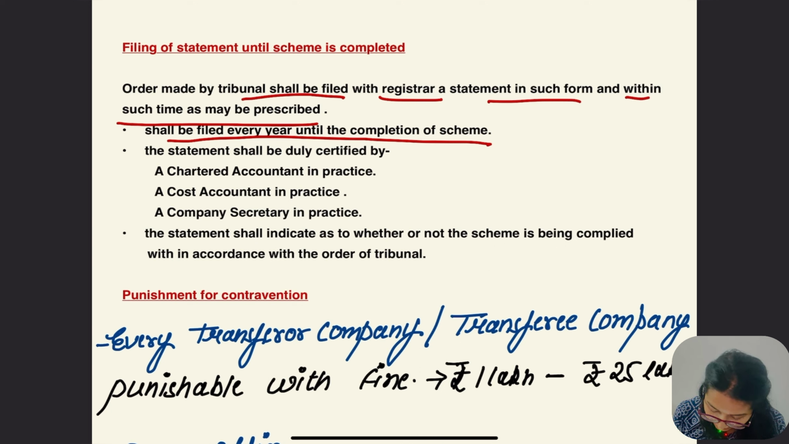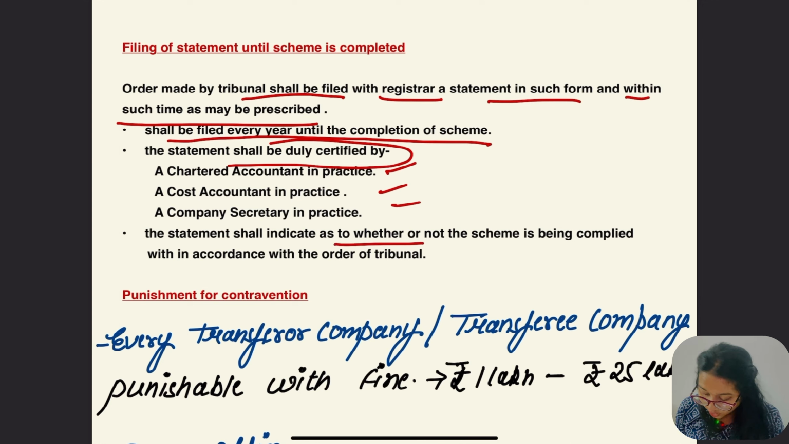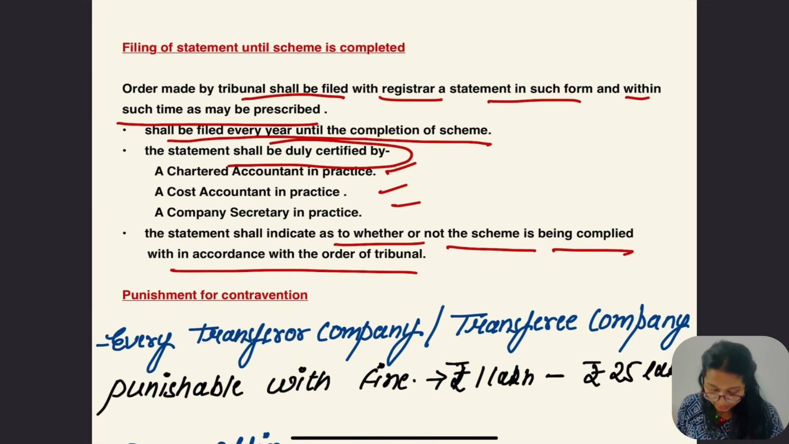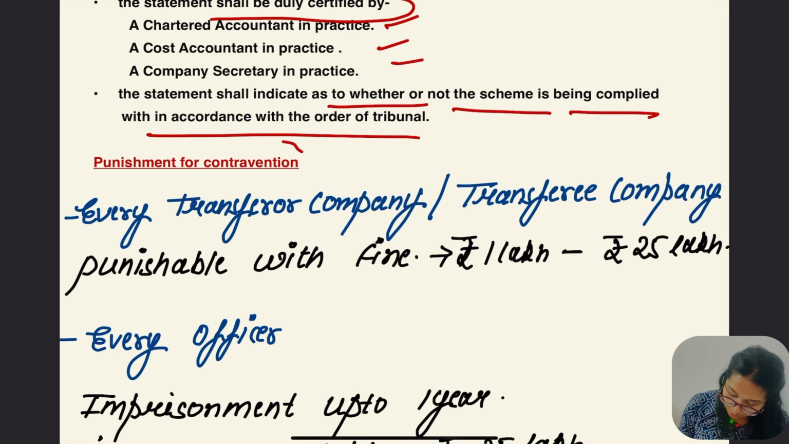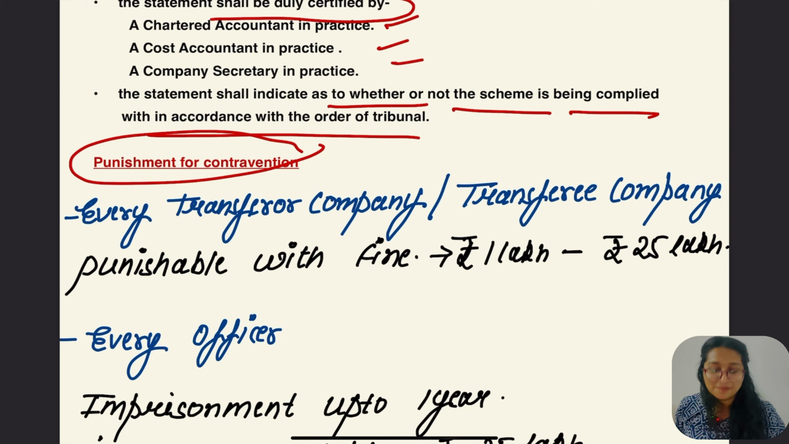The statement shall be duly certified by a chartered accountant in practice, a cost accountant in practice, or a company secretary in practice. Hope this point was clear. The statement shall indicate whether or not the scheme is being complied with in accordance with the order of the tribunal. Now there are some punishments.